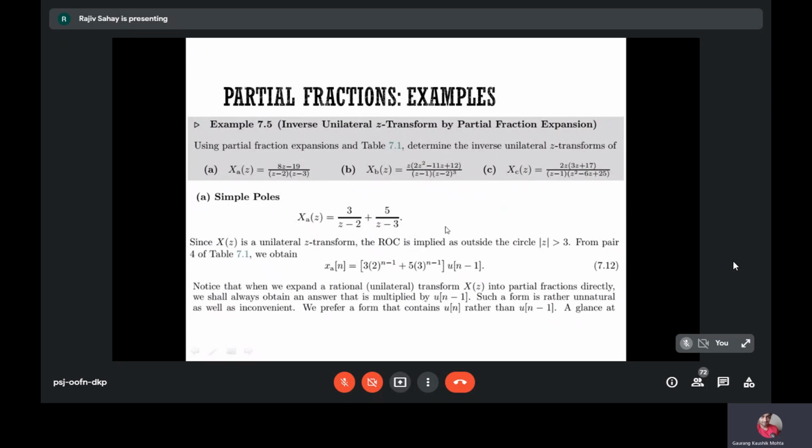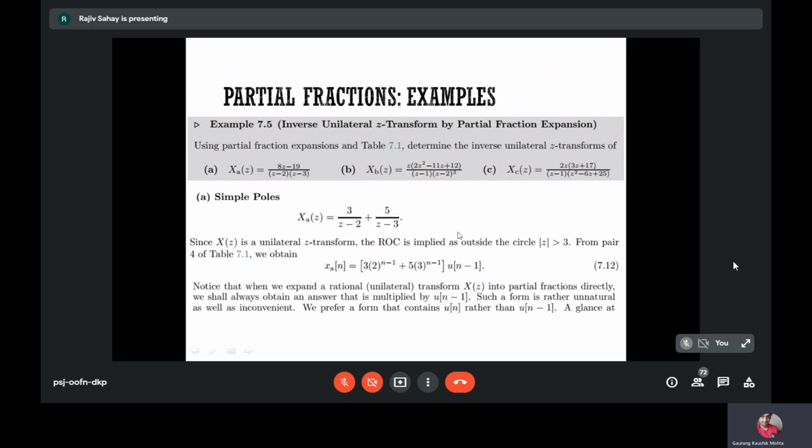Nowadays in MATLAB, you can calculate the residues using a function in MATLAB, or you can use the normal way to calculate partial fractions. That means you cover this term and put z equal to 3, then you will get the term with z minus 3 as the denominator. I'll just show you how that is done.